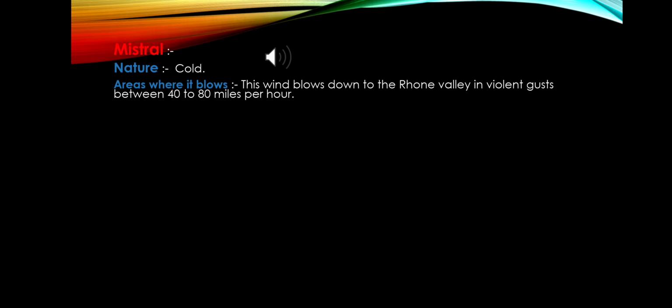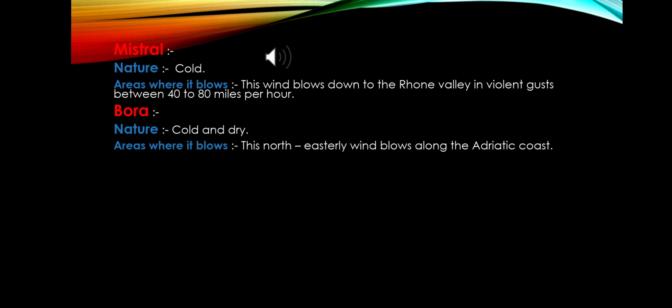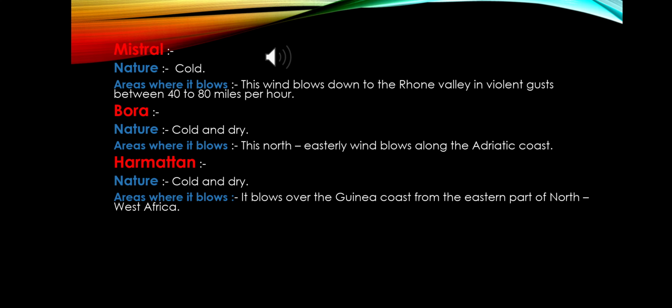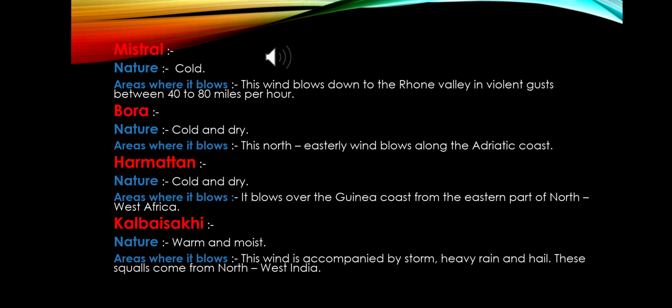Mistral is another type of cold wind, and it blows down the Rhone Valley in violent gusts between 40 and 80 miles per hour. Bora is another type of cold and dry wind. It is a northeastern wind that blows along the Adriatic coast. Harmattan is a cold and dry wind. It blows over the Guinean coast from the eastern part of northwest Africa. Kalbaisakhi is another type of warm and moist wind. It comes with storms, heavy rain and hail, and these squalls come from northwest India.